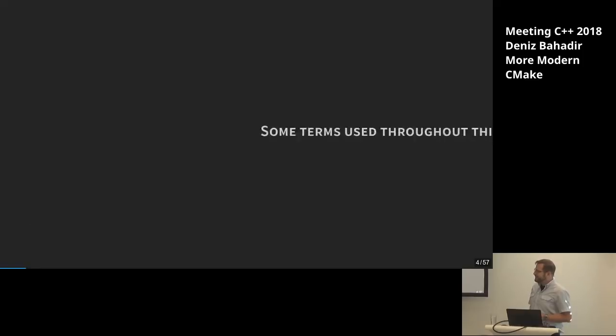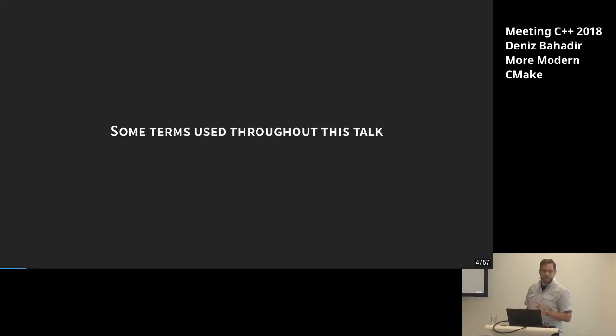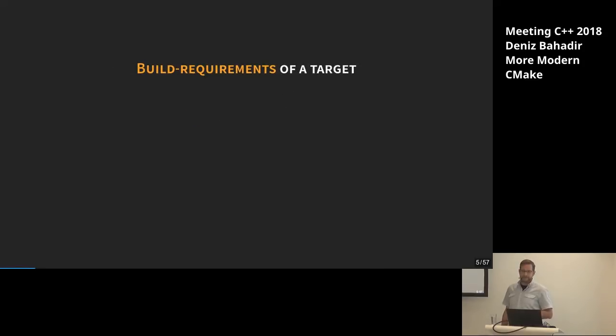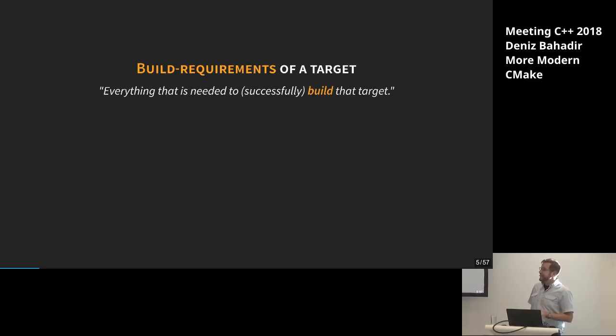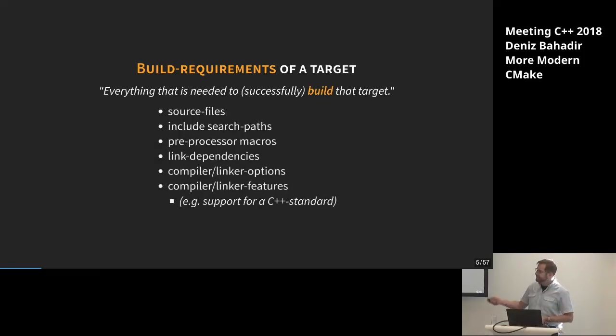Okay, to understand my talk, you need to know just two small things, and these are the build requirements of a target, what that is, and that is just everything that is needed to successfully build the target, so the requirement for building. And that could be, of course, the source files, but also the include search path, the preprocessor macros that need to be defined to successfully build.